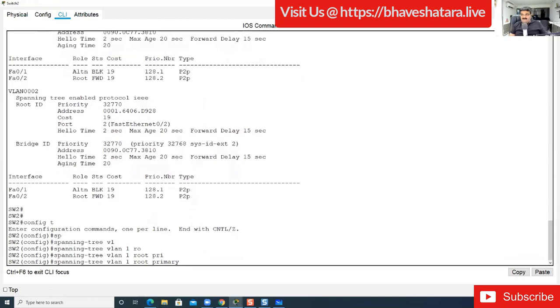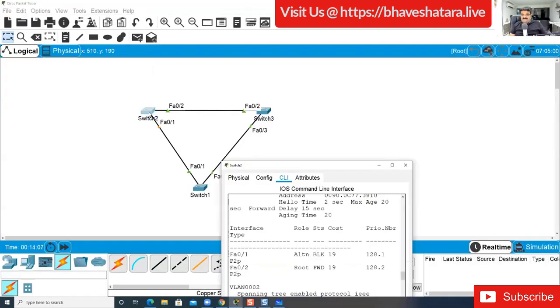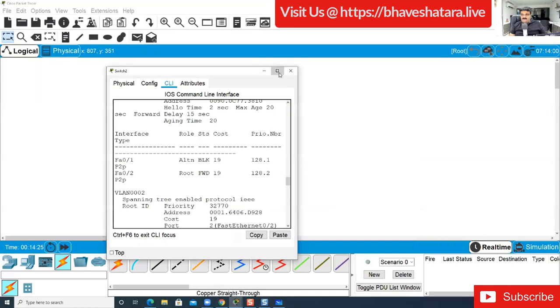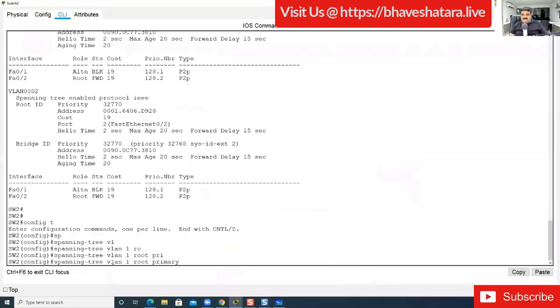If switch 2 will be root for VLAN 1, FastEthernet 0/2 will be the root port, and then it will block a port between these two, right? So I just go to switch 2 and give the command spanning-tree vlan 1 root primary.